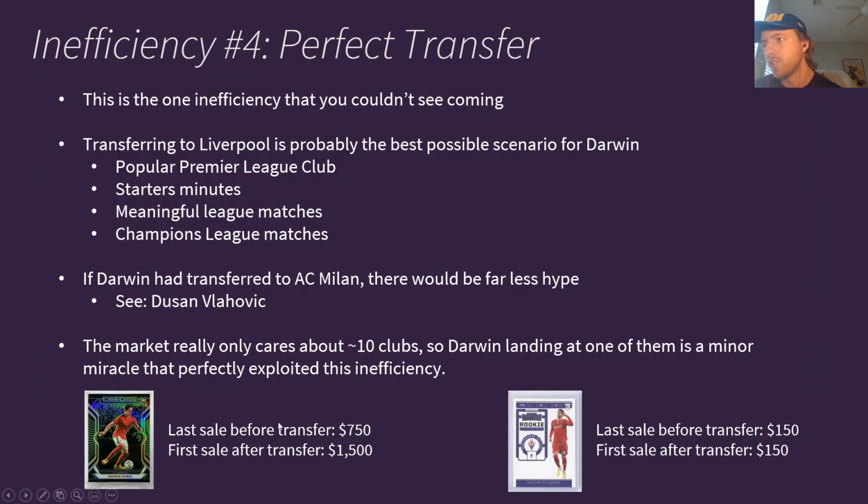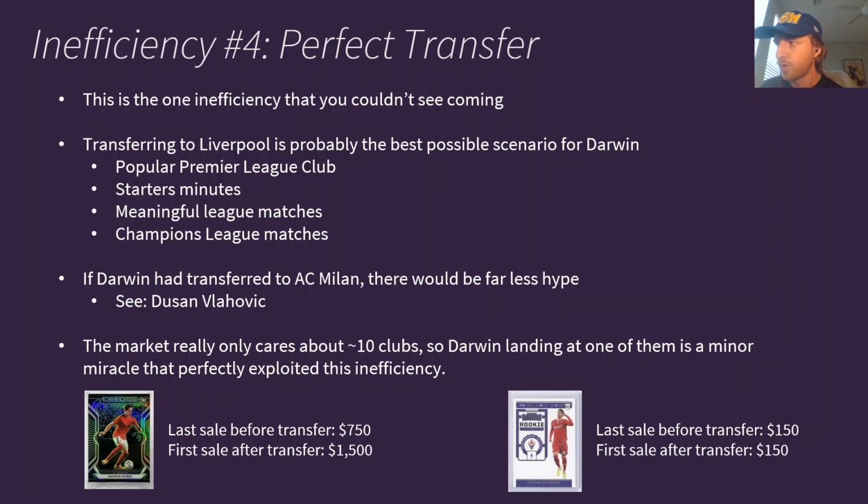So Darwin's green Obsidian last sale before his transfer was $750. His first sale after the transfer was $1,500. So he doubled up in a matter of a week. For Dusan Vlahovic, his first sale before his transfer to Juve was $150, and his first sale after the transfer was $150. So that's taking averages. He might have moved up or moved down $20 or $30 in between there, but for the most part, Dusan's numbers stayed exactly the same, despite the fact that he transferred to a bigger club, because the hobby really doesn't care about Serie A, and the hobby really doesn't care about Juventus specifically in the Serie A.